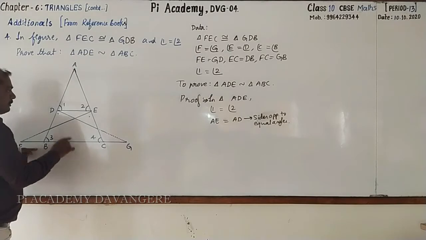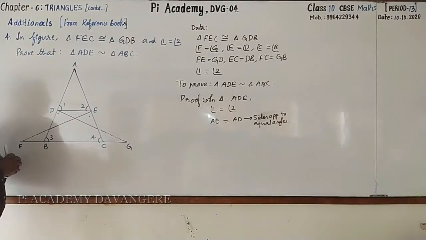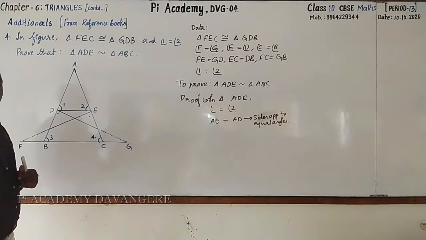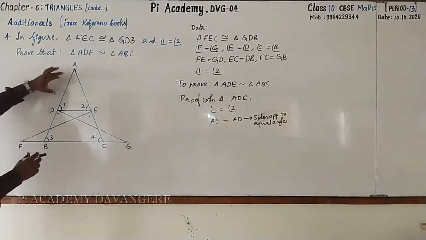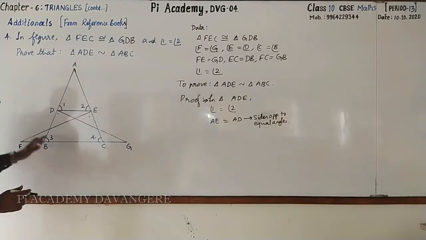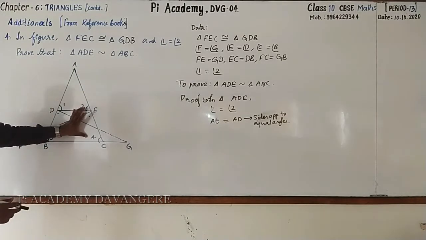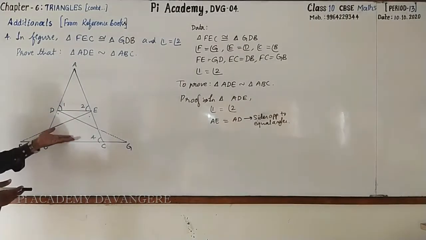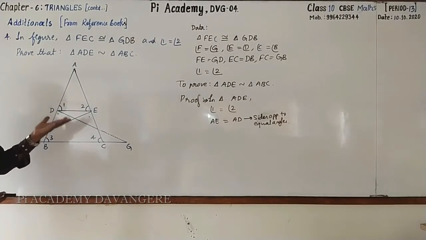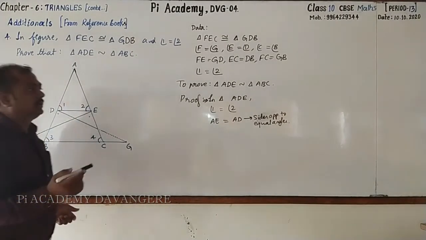If these two are parallel, angle 1 equal to angle 3. Angle 2 equal to angle 4. What is the reason? Very good. Corresponding angles. Now, in triangle ADE and ABC, angle A is common. 1 equal to 3, 2 equal to 4. By AA similarity, both the triangles are similar. Is it not simple? Yes.